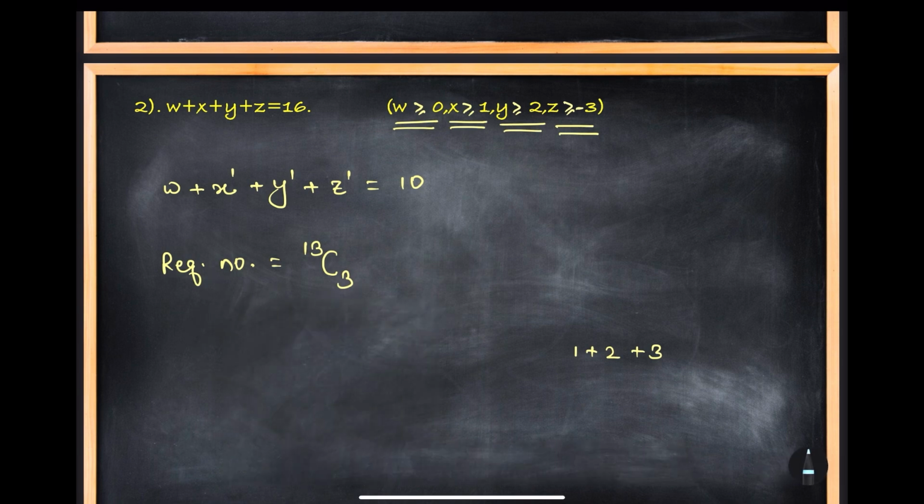Do you have a problem with w? No, so w is okay. Do you have a problem with x? Yes, x will take greater than or equal to 1 samosa, so just convince him by giving 1 samosa. Do you have a problem with y? Yes. So y' wishes to have at least 2 samosas, greater than or equal to 2. Now z is also not comfortable, so we will make him z'. But look at this, from z you can take 3 samosas.